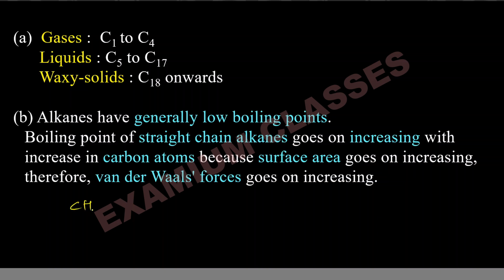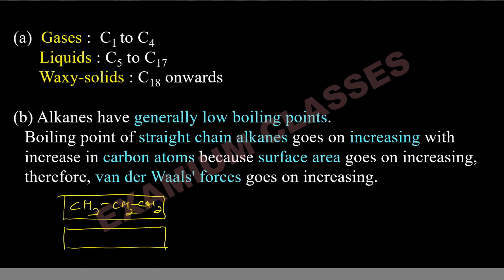So if I have CH3, CH2, CH2, the rough shape might be like this. And if I have another molecule, obviously there will be billions of molecules, if I talk about 1 mole of it. With CH3, CH2, CH3, the contact surface area is this much only, so the force of attraction will be on this particular area.